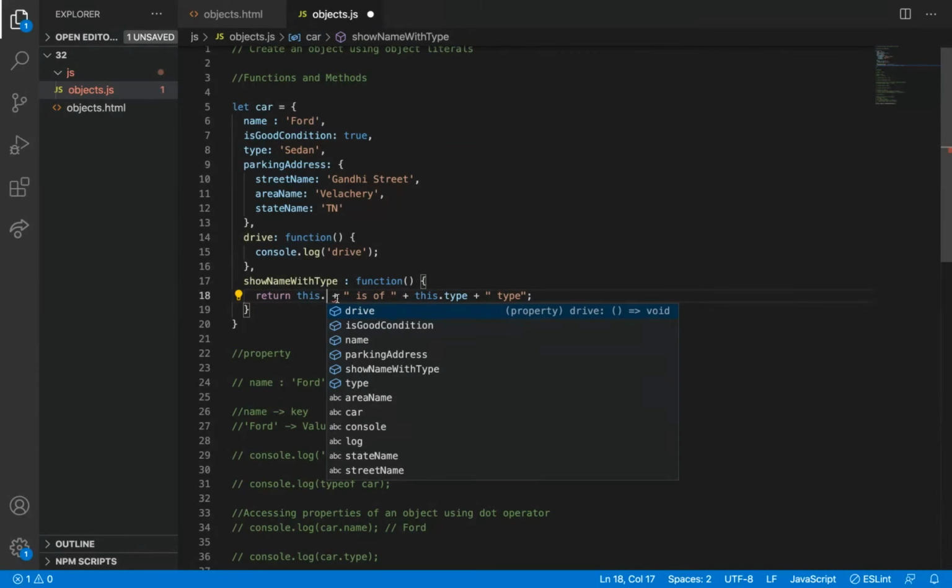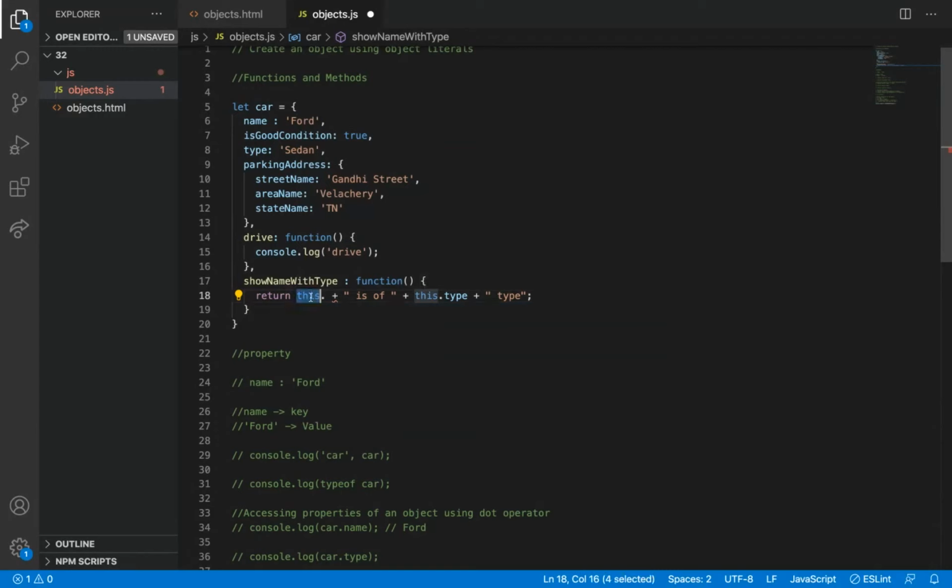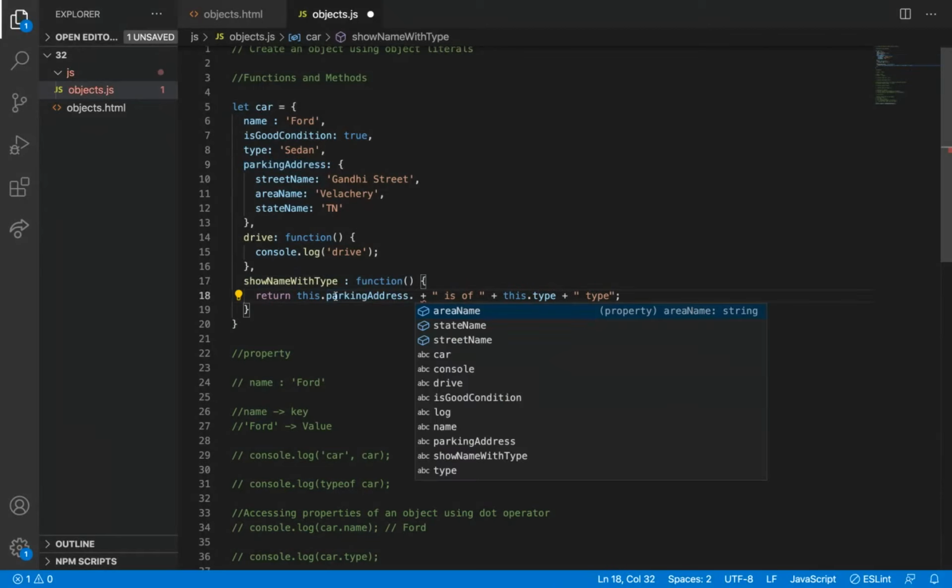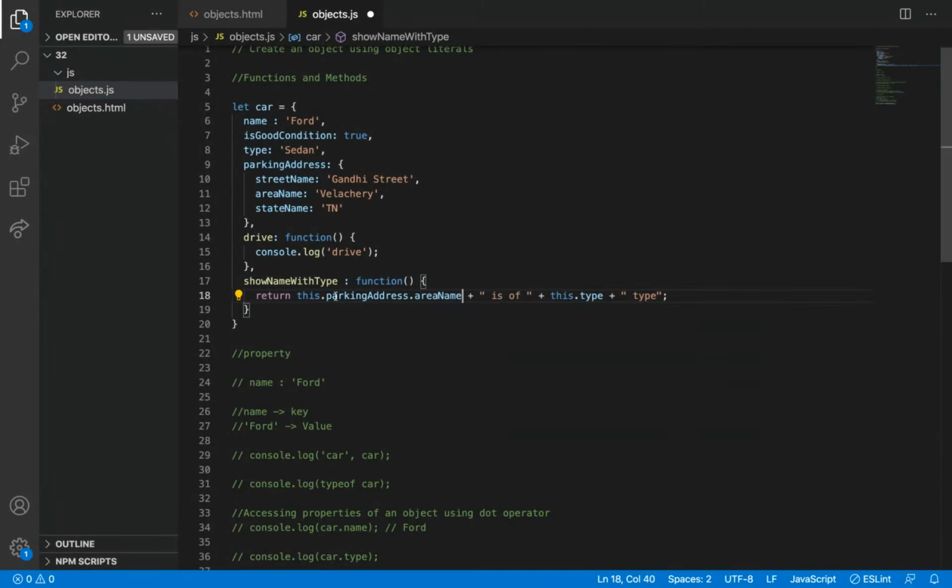So I am using this keyword inside the function and the object. This refers to the object, so I can access any of the properties inside the object. Name also I can use, and parking address dot, I need the area name.